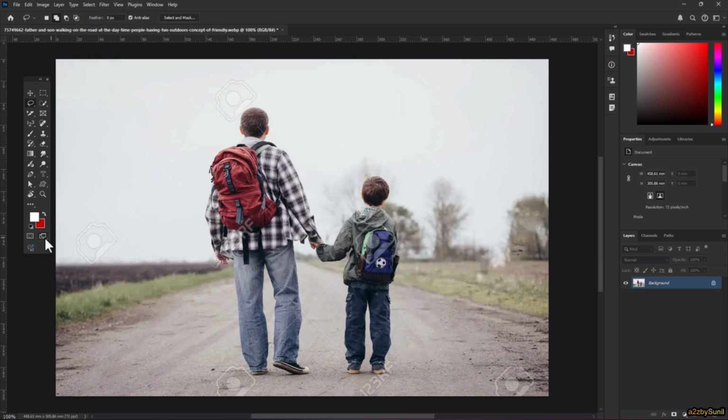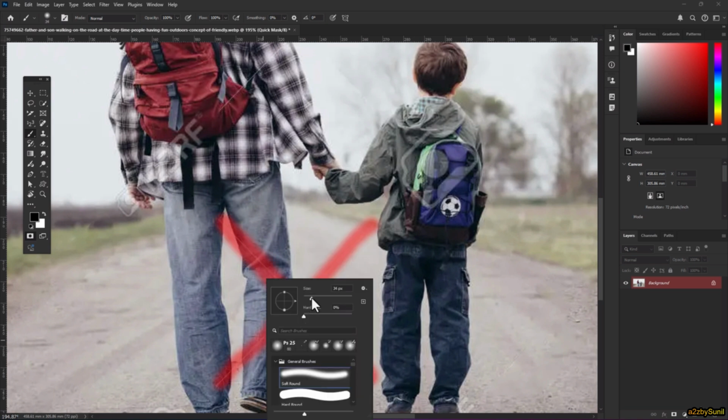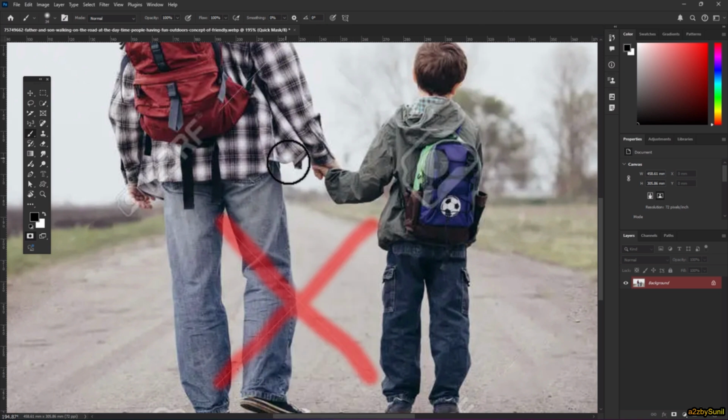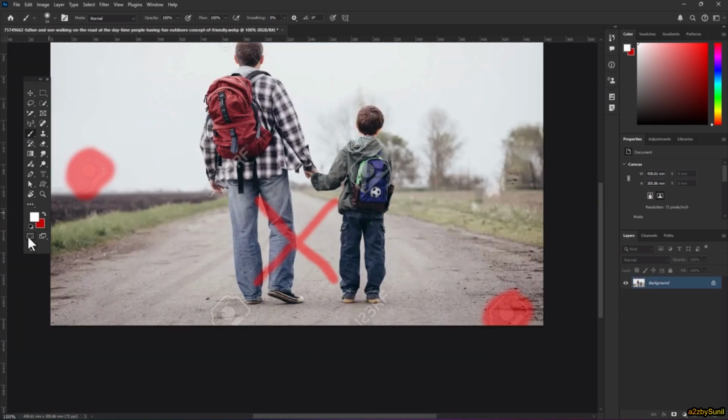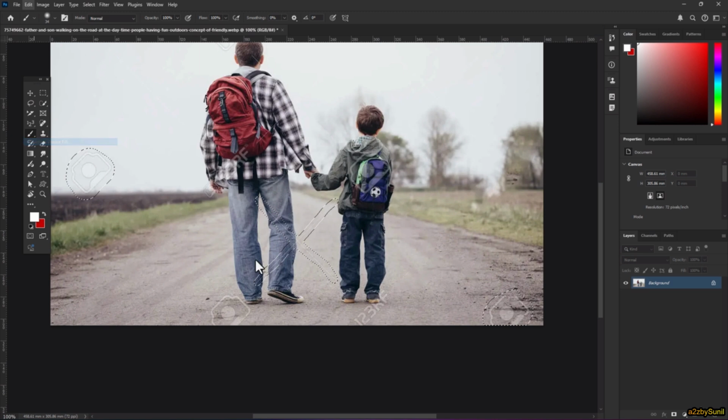So in the second way, turn on the quick mask mode, select the brush and select this area by painting the red color of the mask and paint this area. And now there is another line, hold the Alt key on the keyboard, zoom in, right click, change the size of the brush cursor and all, zoom out, click again on quick mask mode. So go to Select, Inverse, and go to Content-Aware Fill.